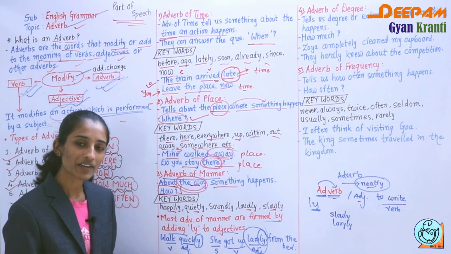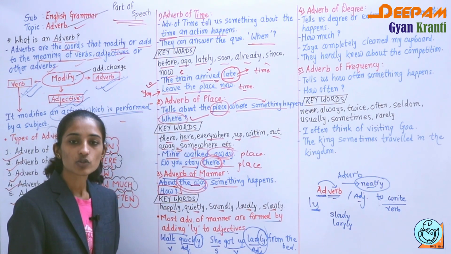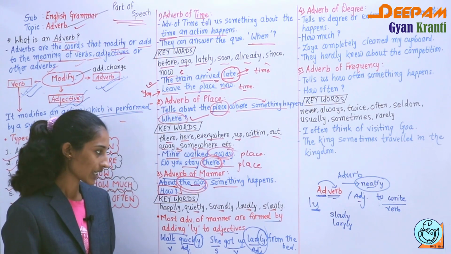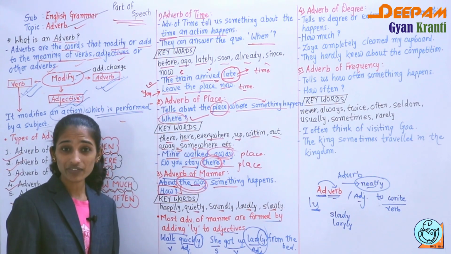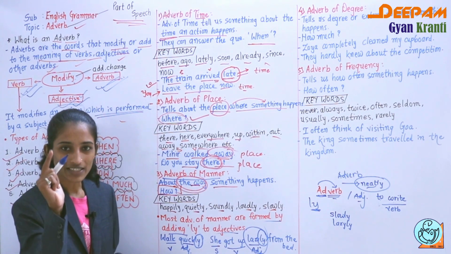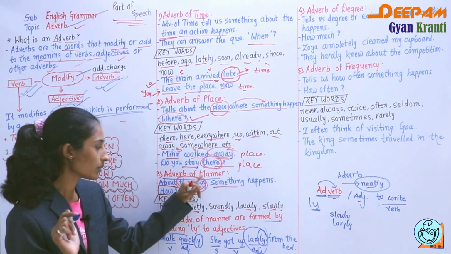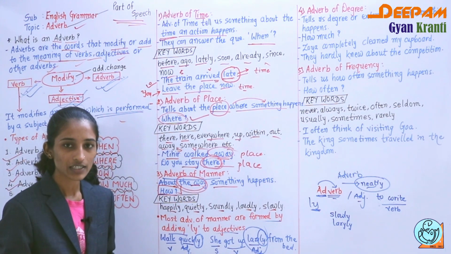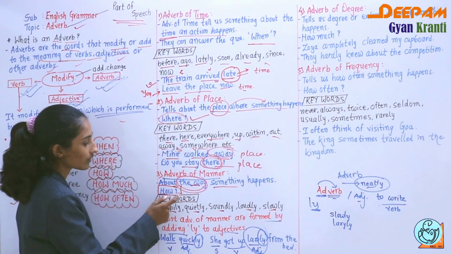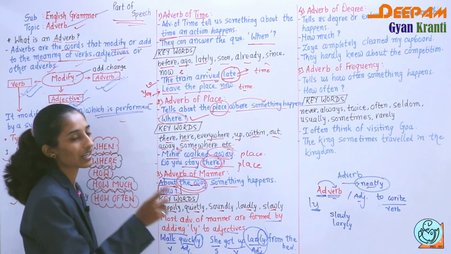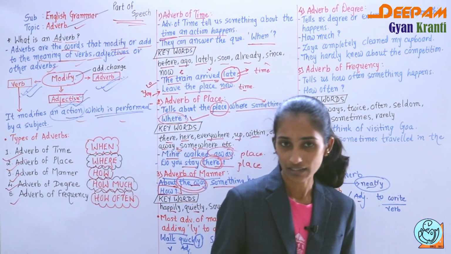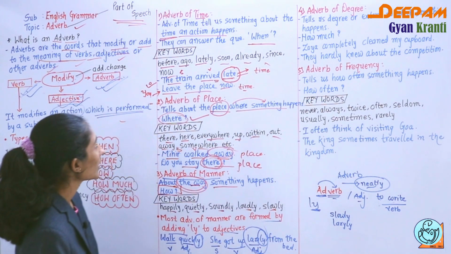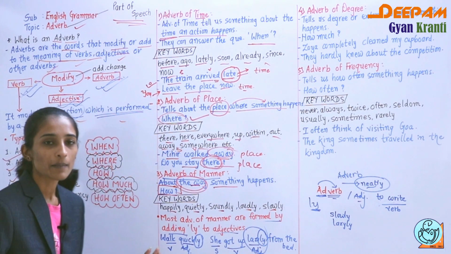We can say you have to write beautifully. So beautifully, we can say manner. Run fast. So how you have to run? You have to run fast. So that is adverb of manner. Clear? So you have to ask the question with the help of how, and the answer you will get belongs to adverb of manner. I hope 1, 2 and 3, that is time, place and manner.